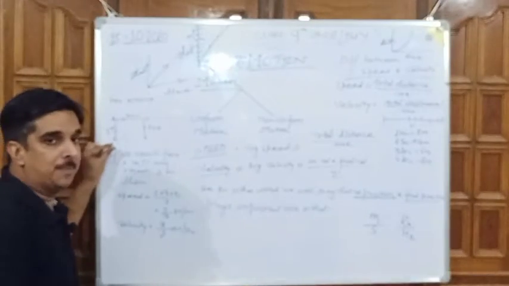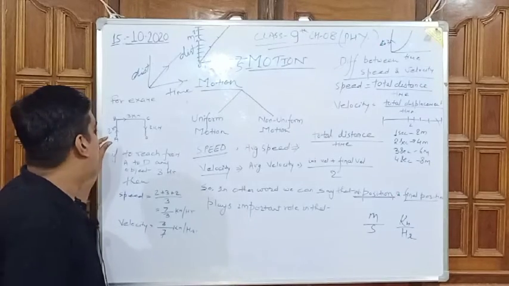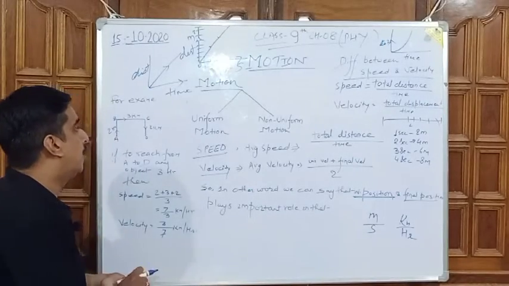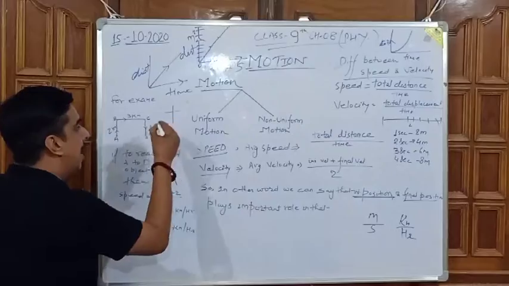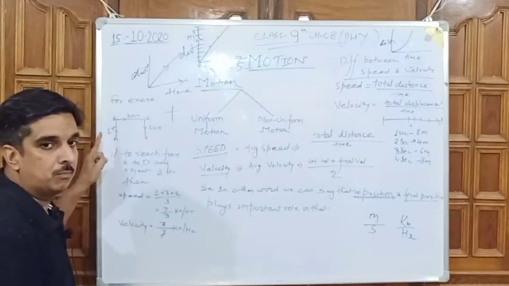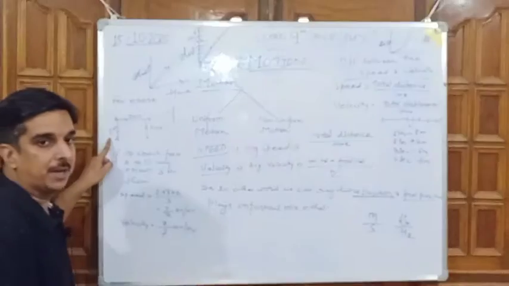I am going to explain that if an object starts moving from point A to B, it moves according to the directions toward north 2 kilometer.